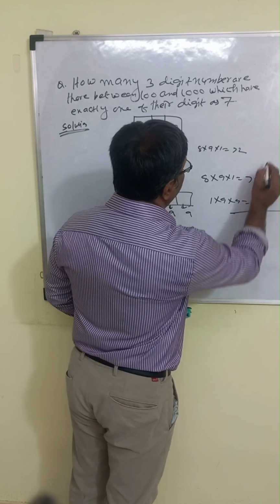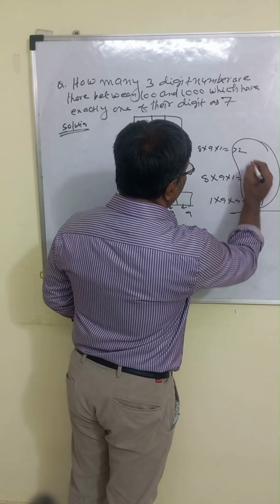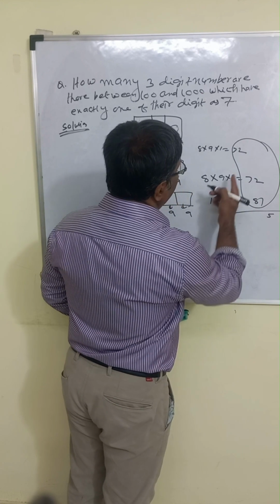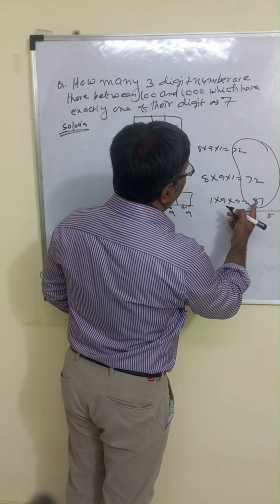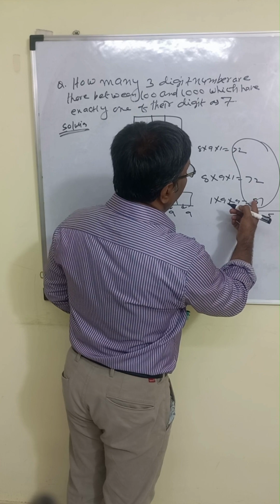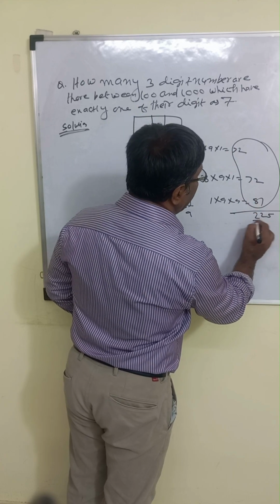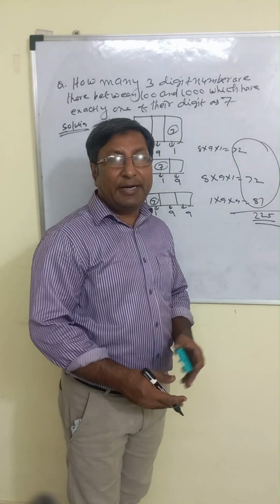So the total number will be, just add these numbers: 72 plus 72 is 144, and 144 plus 81 is 225. So the correct answer is 225.